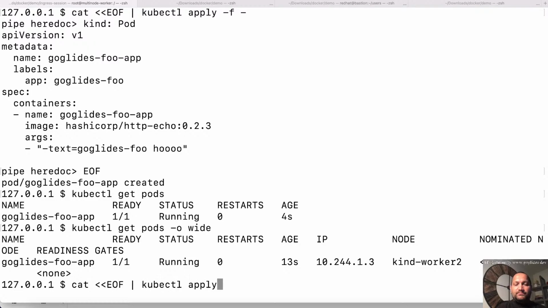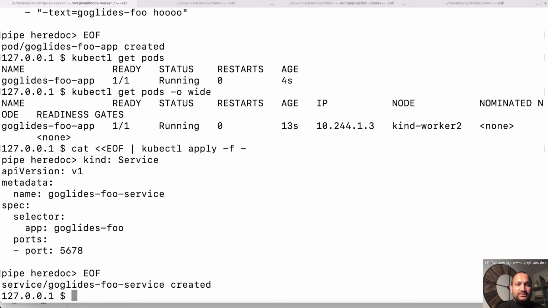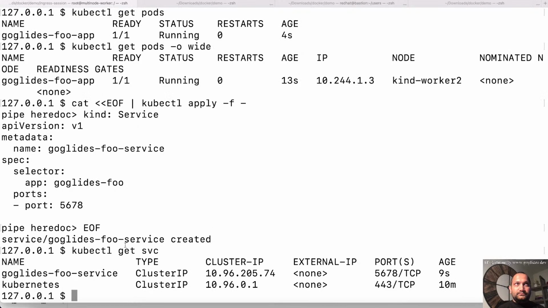Now let's apply that. I can simply say apply -f and create the service object, right? So now it's applied the service object. Now if you do get svc, we have this service object googleites-foo-service, which has the cluster IP, this one. Now if you want to access this, I cannot use this cluster IP.